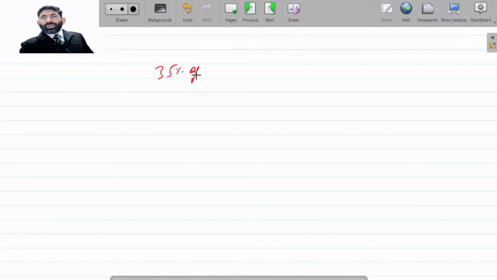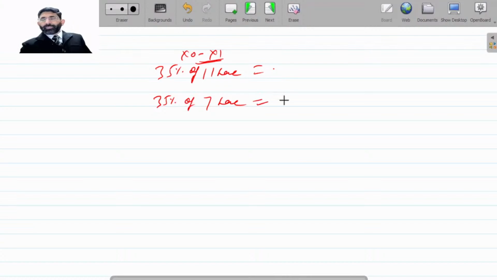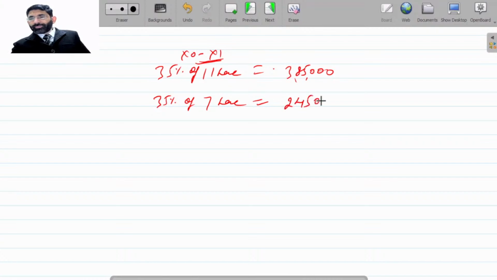35% of 11 lakh. That is 3,85,000. 2,45,000.